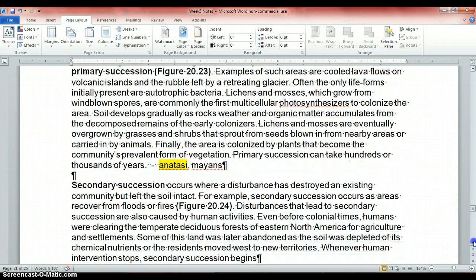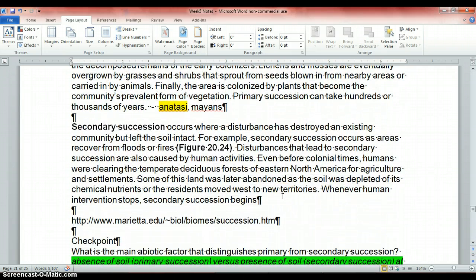Secondary succession occurs where a disturbance has destroyed an existing community but left the soil intact. So we're not starting with nothing, we've got some dirt. For example, secondary succession occurs as areas recover from floods or fires. Disturbances that lead to secondary succession are also caused by human activities.